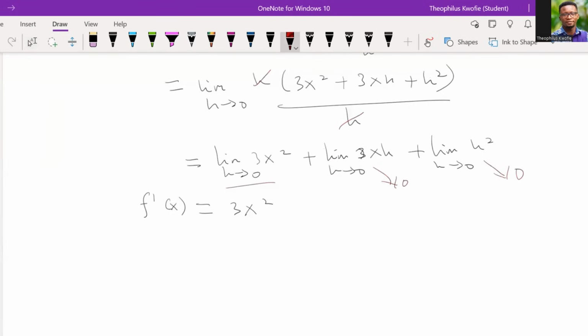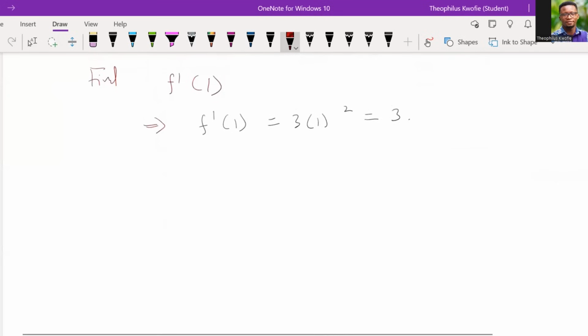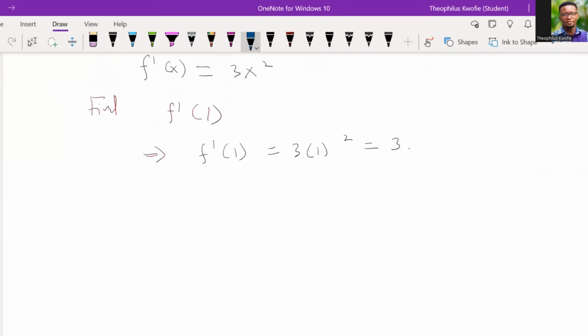If I have to find f prime evaluated at 1, this implies that wherever I see x, I should just replace it by 1. And that gives us something like this. I believe we are all getting it. Are we following? Good. If you have any questions, please put them in the comment section and I would inspect them. I want us to solve one more example, then we look at other interesting stuff.